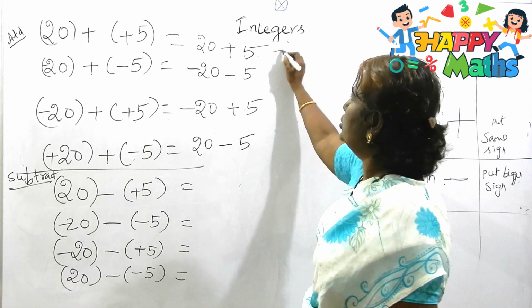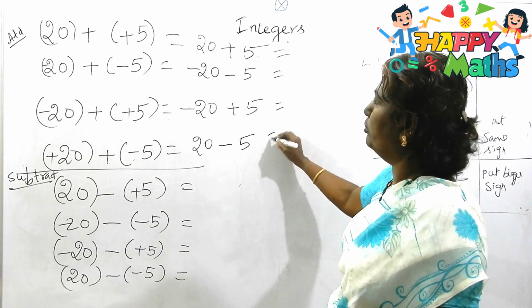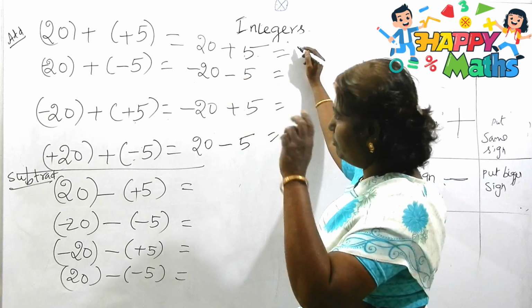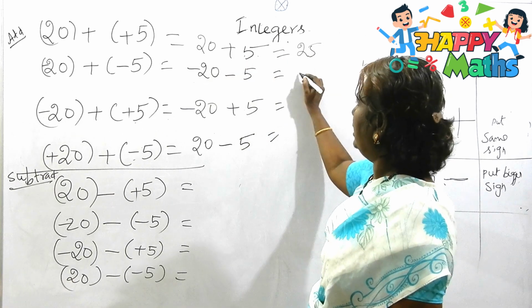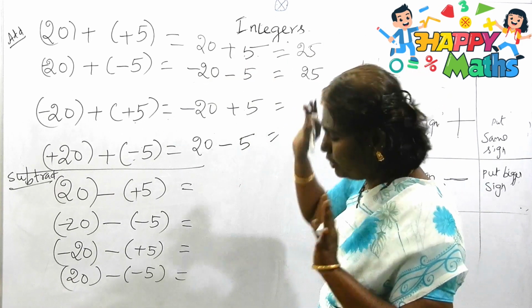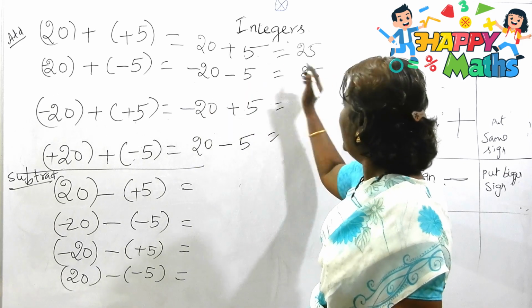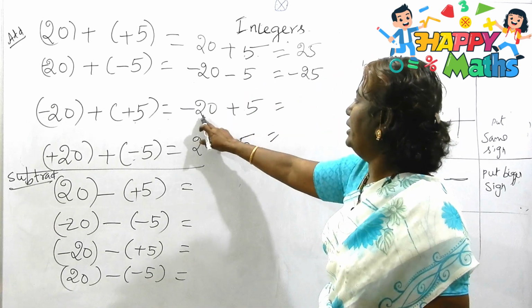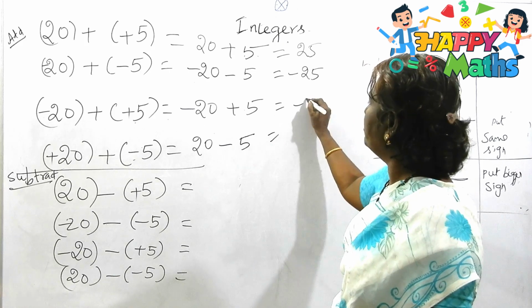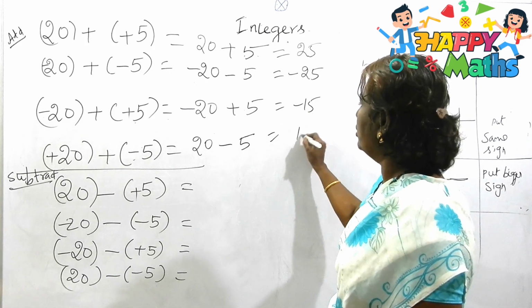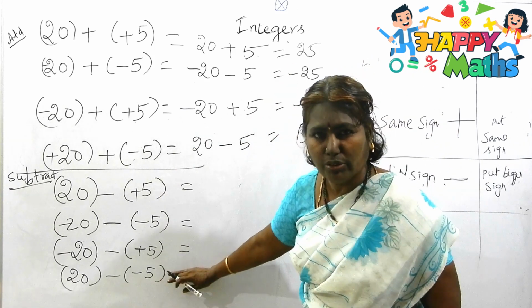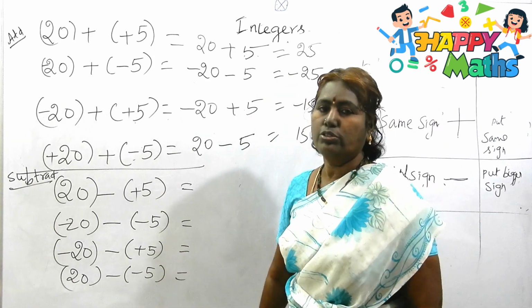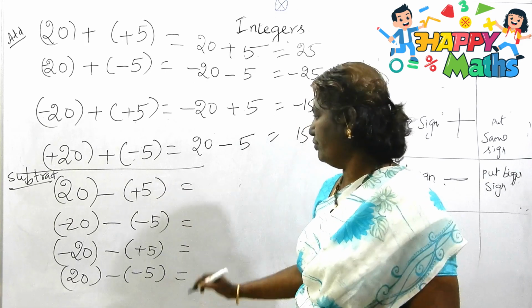Now as usual, in the previous video, as I told you, same sign means you have to do the addition action and then put the same sign. Here also addition only: same sign means you have to add, and then put the same sign. And different sign means you have to subtract and put the bigger number's sign. Here also subtract and put the bigger number's sign. Will you be getting the same answer here also? Definitely not. So listen to this very carefully.